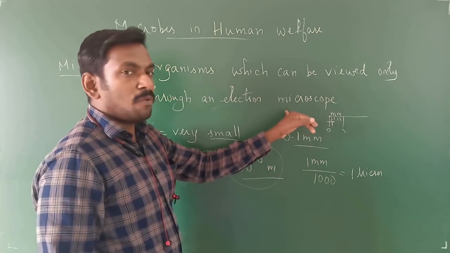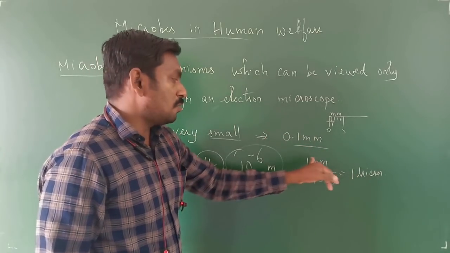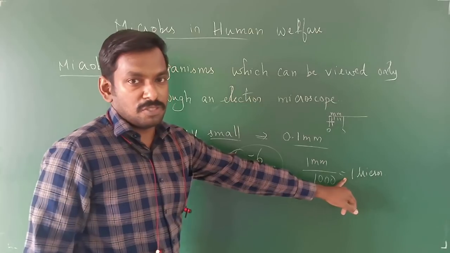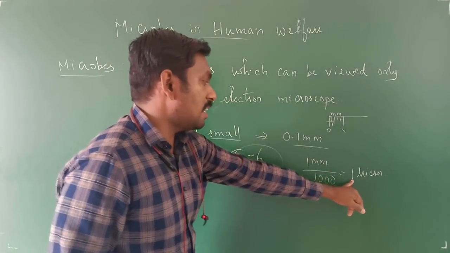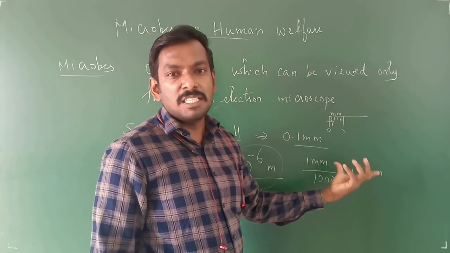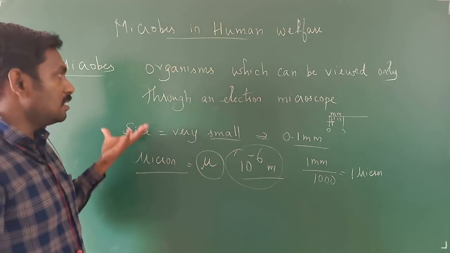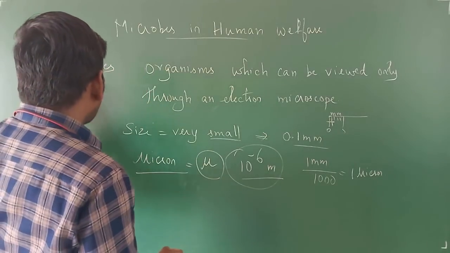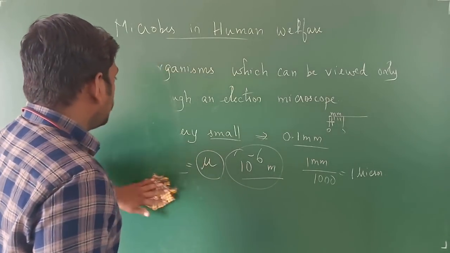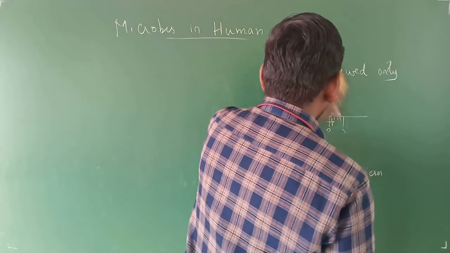If you divide 1 meter by 1 followed by 6 zeros, you will be getting 1 micron. So these organisms are very small in size. So what are these microbes? These microbes constitute protozoans, fungi, bacteria, viruses, viroids and prions.